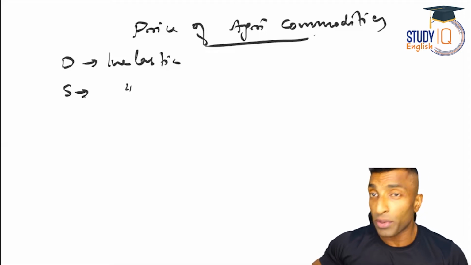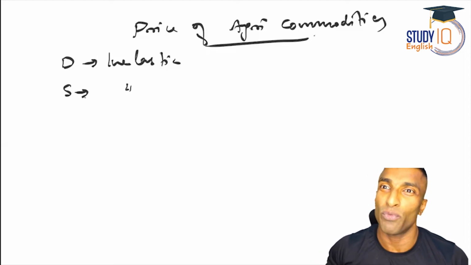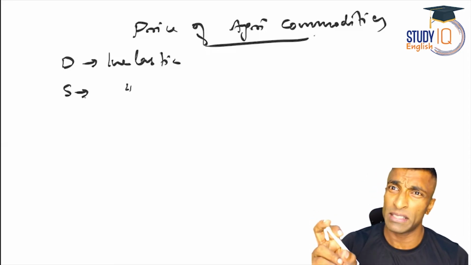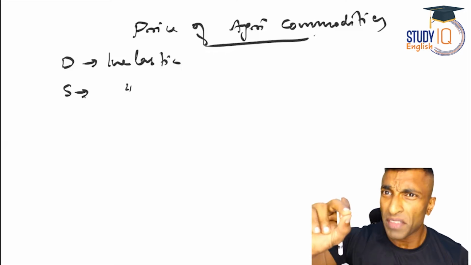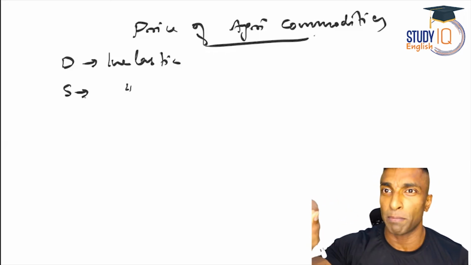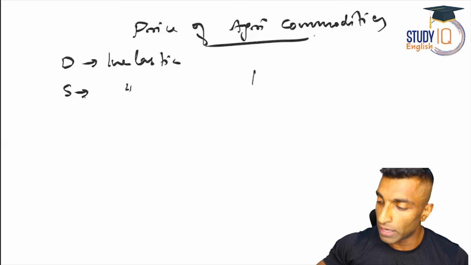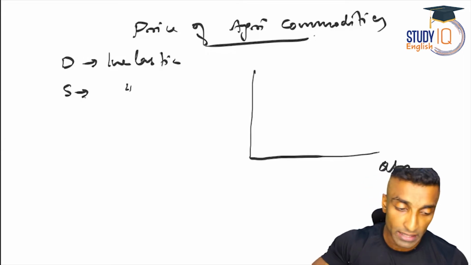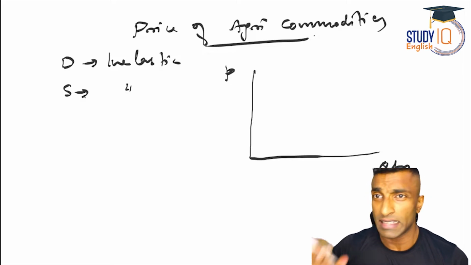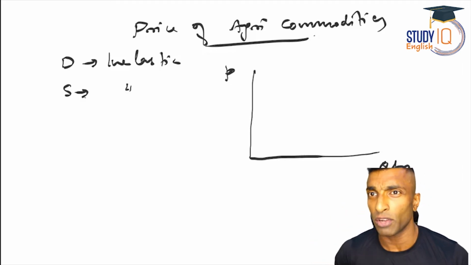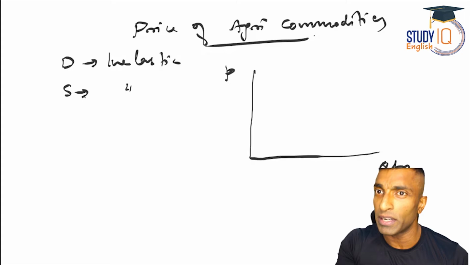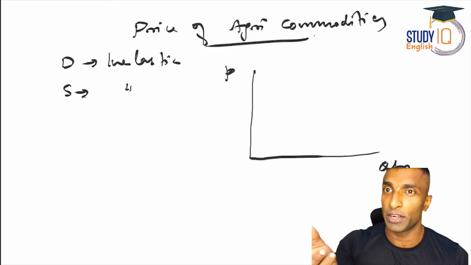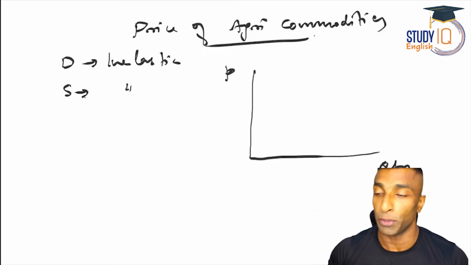So let me show you how I can draw it, and then I'll explain why and how the price changes drastically, even if there is a small change in the supply. So let me go for quantity on the x-axis and price on the y-axis. Guys, I want a steeper curve. If you're drawing along with me, you can make it very steep so that the price change will be more clear to you.